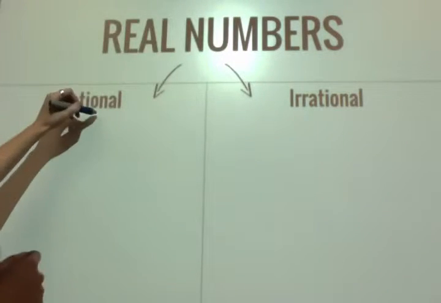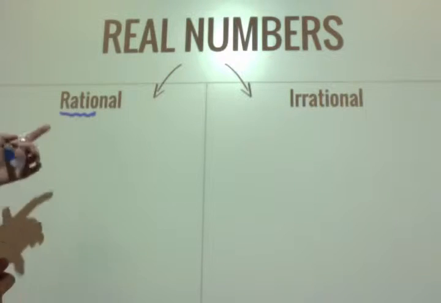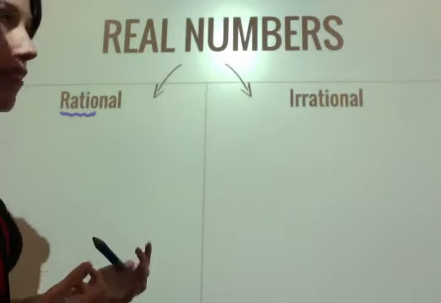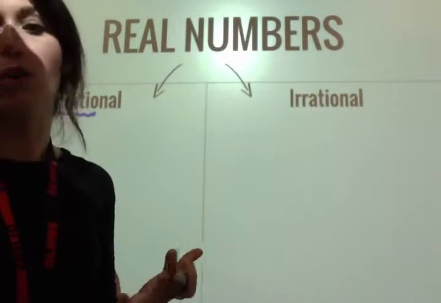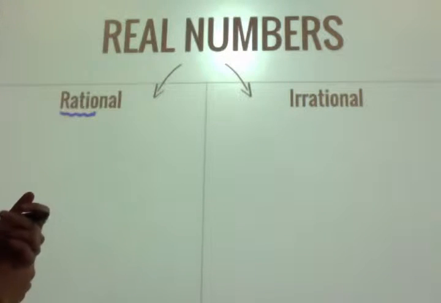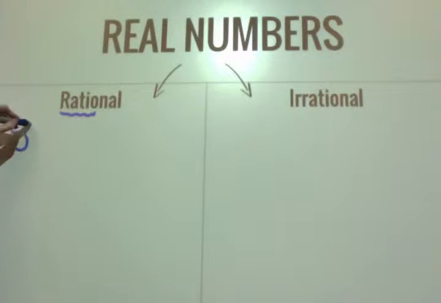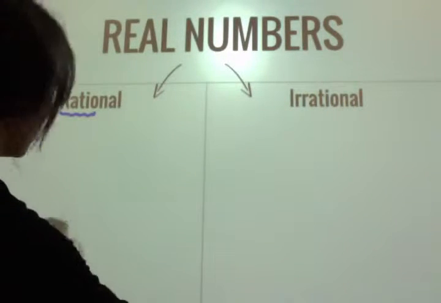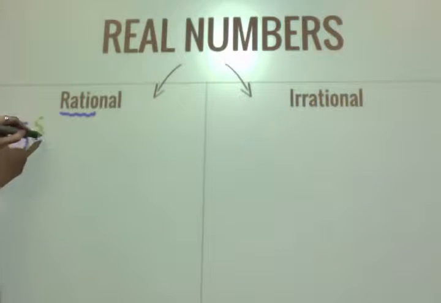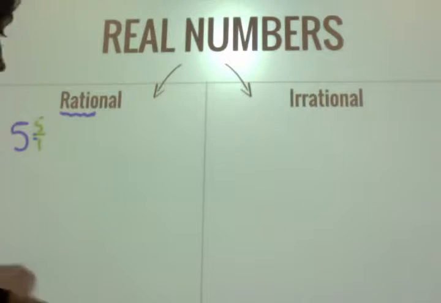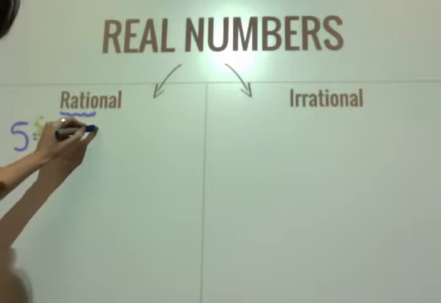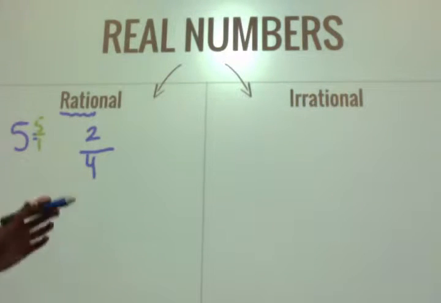The key part here is ratio. In order to be a rational number, you have to be able to put it into a ratio or a fraction. So what kind of numbers are those? Well, let's see. 5. I can put that into a fraction as 5 over 1. Fractions, we said, so any fraction is going to work. Maybe 2 over 4.